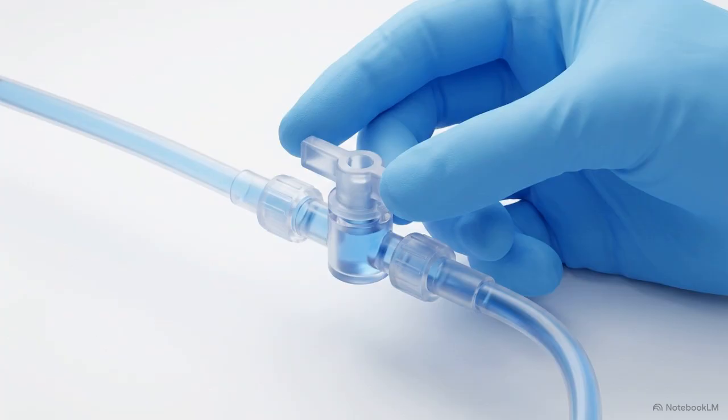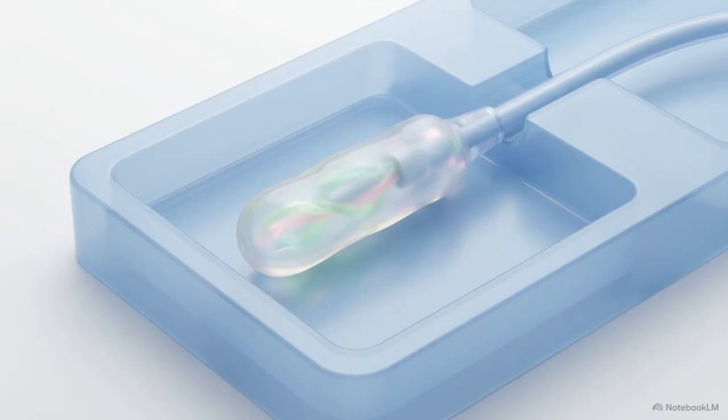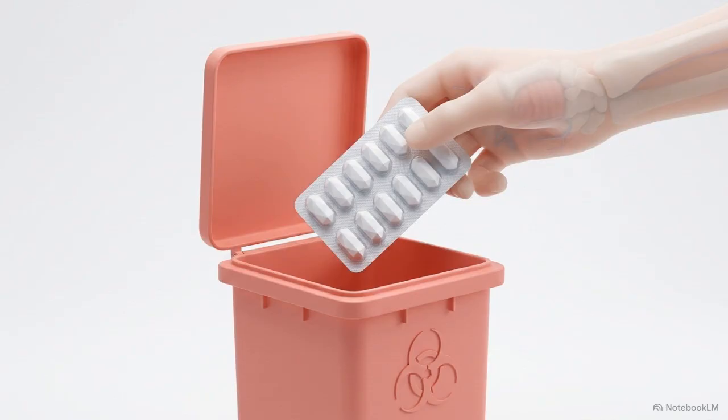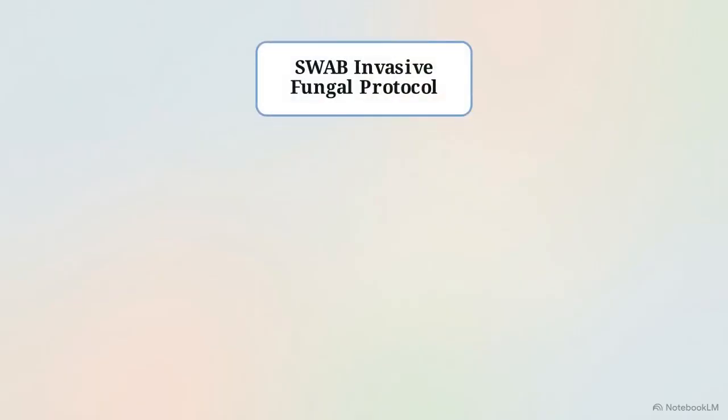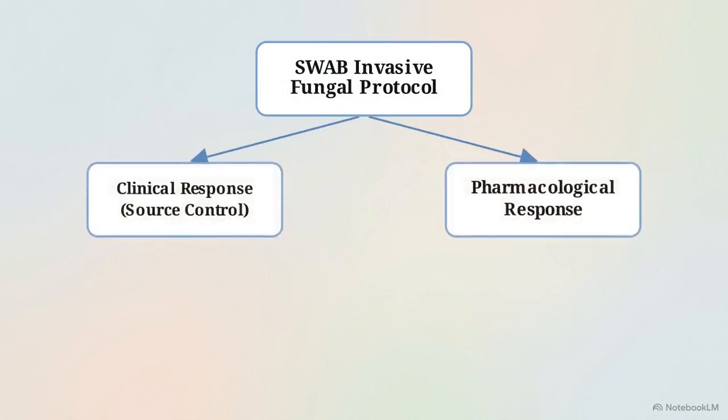Upon detecting a rare yeast, the first priority is not a drug, but aggressive source control. This requires the immediate removal of all central venous catheters and the cessation of probiotic therapies to remove the physical vector of the infection. The Dutch SWAB guidelines provide a framework for managing these infections. They emphasize the need for a coordinated clinical and pharmacological response.